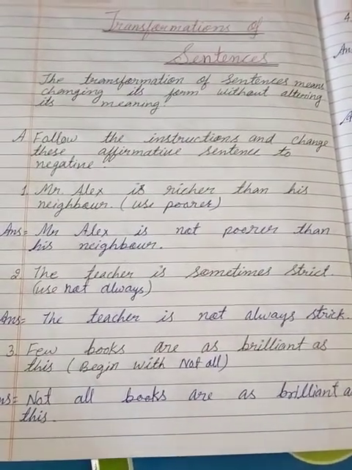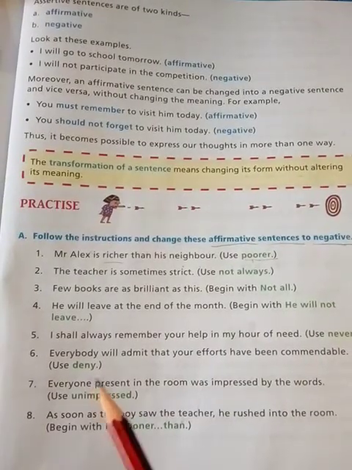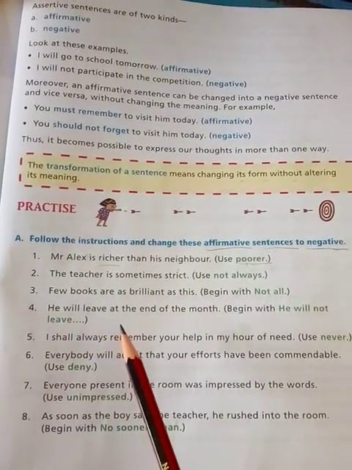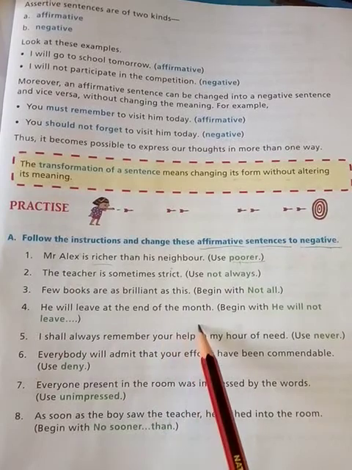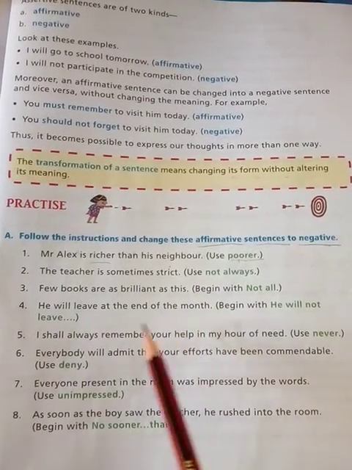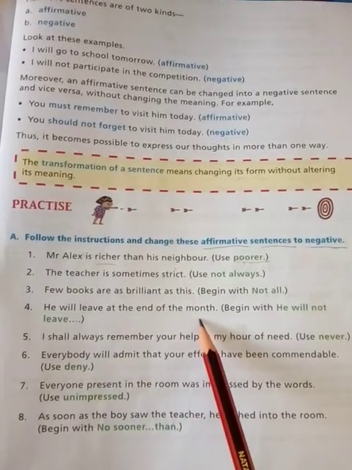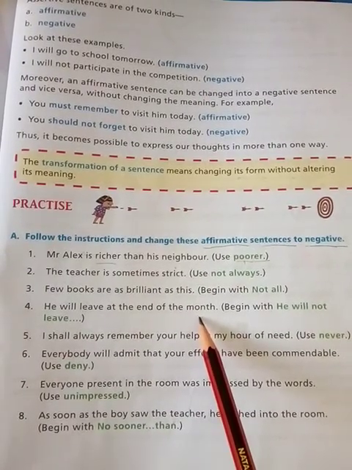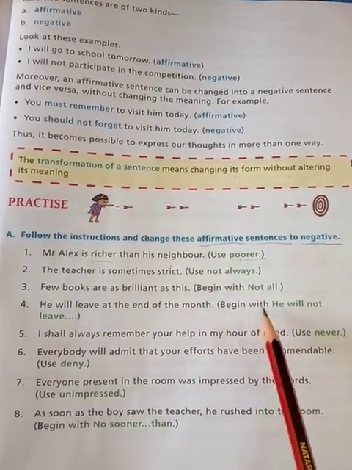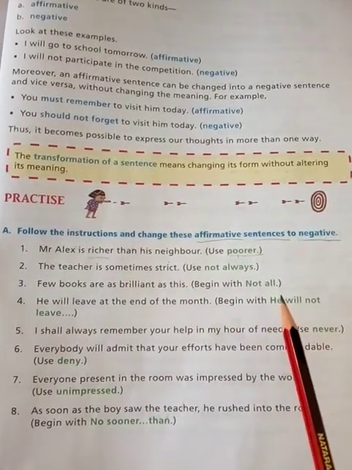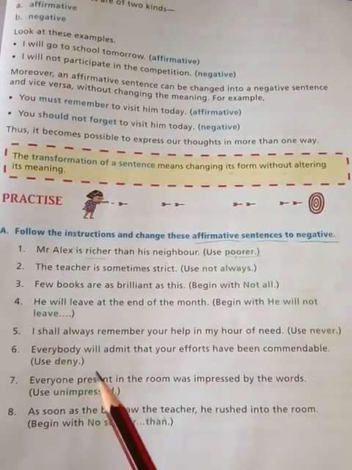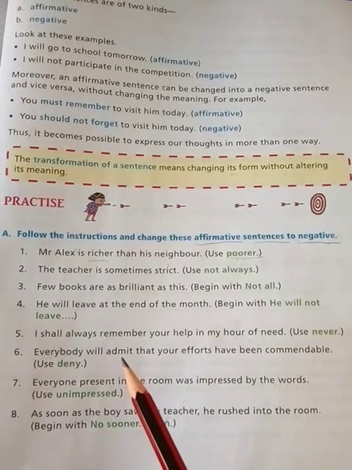Now let's see question number 4. Question number 4 is he will leave at the end of the month. So to change this into negative, we have to begin this sentence. Here it is given he will not leave. So let's see.